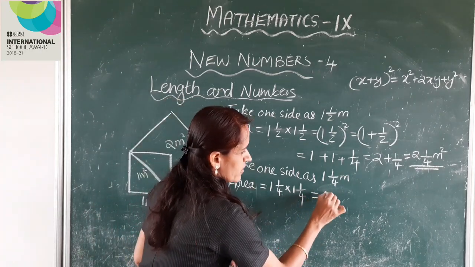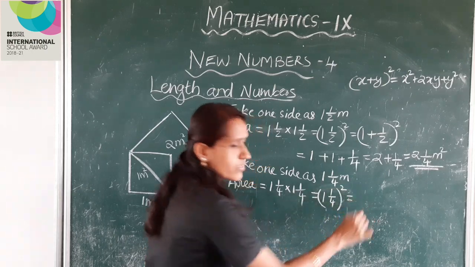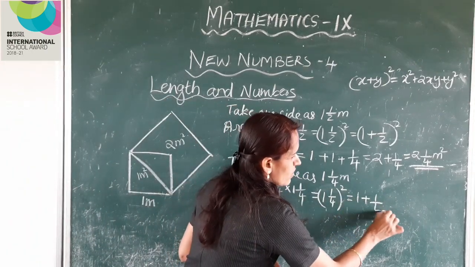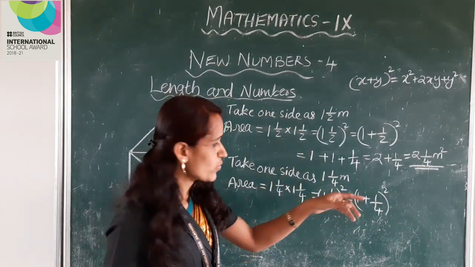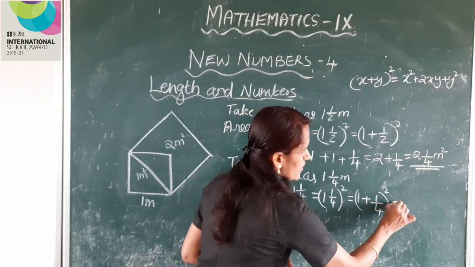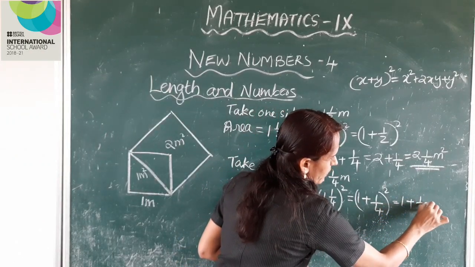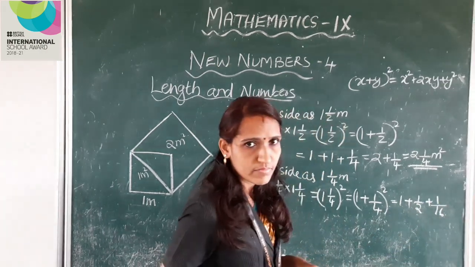This is equal to 1 by 4 whole square. This can be written as 1 plus 1 by 4 whole square. Again using the identity, this is equal to 1 plus 2xy, 1 by 2 plus 1 by 16.